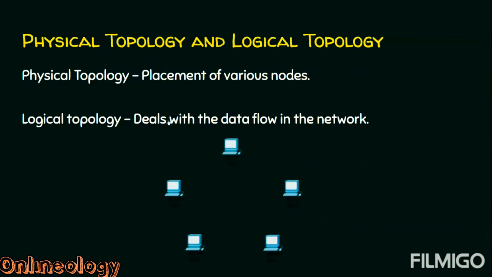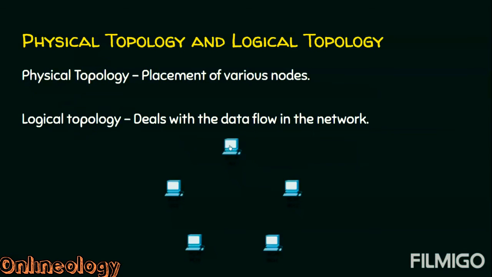Physical topology means where I am going to place all these nodes. This is what physical topology is. Say I can place all these 3 nodes in the ground floor of my building. I can also take these 2 nodes to the first floor of my building. And the placement of these nodes is called physical topology.